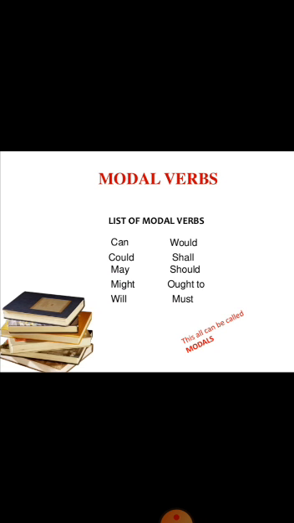I ask this question again and again in all my classes: the past of can is could, the past of may is might, the past of will is would, but the past of shall is not should, please. The past of will and shall, both, is would, and should is a separate, independent word which is used when you are giving suggestions to someone, or for some other usages, but it is not the past of shall. Shall is a different word and should is a different one, they do not have any connection.